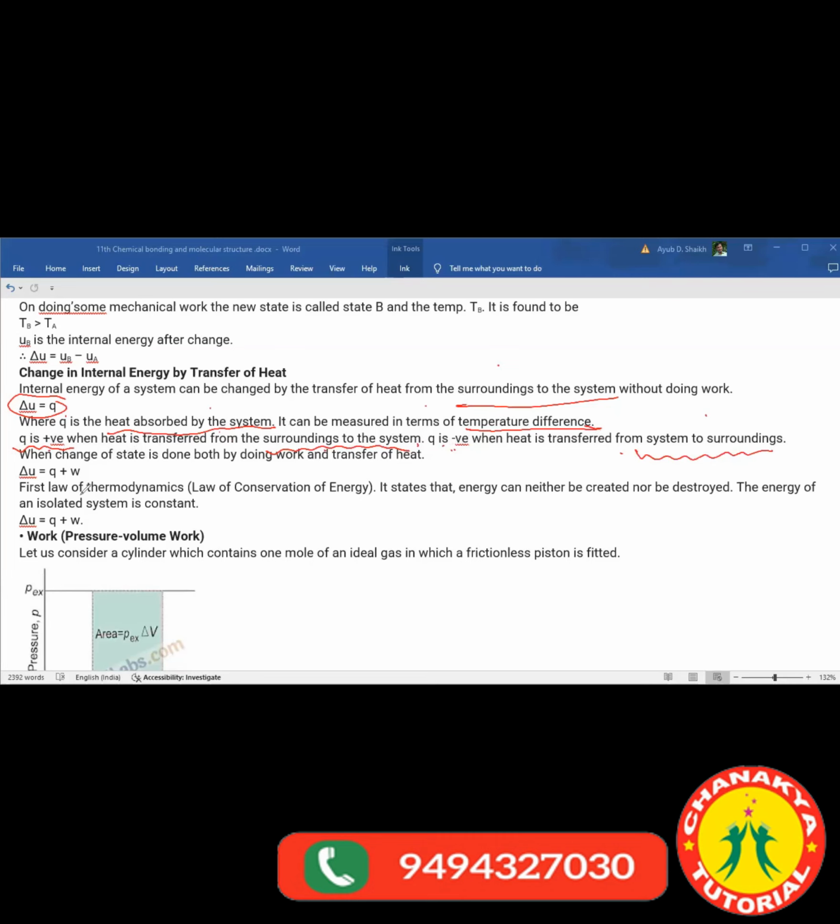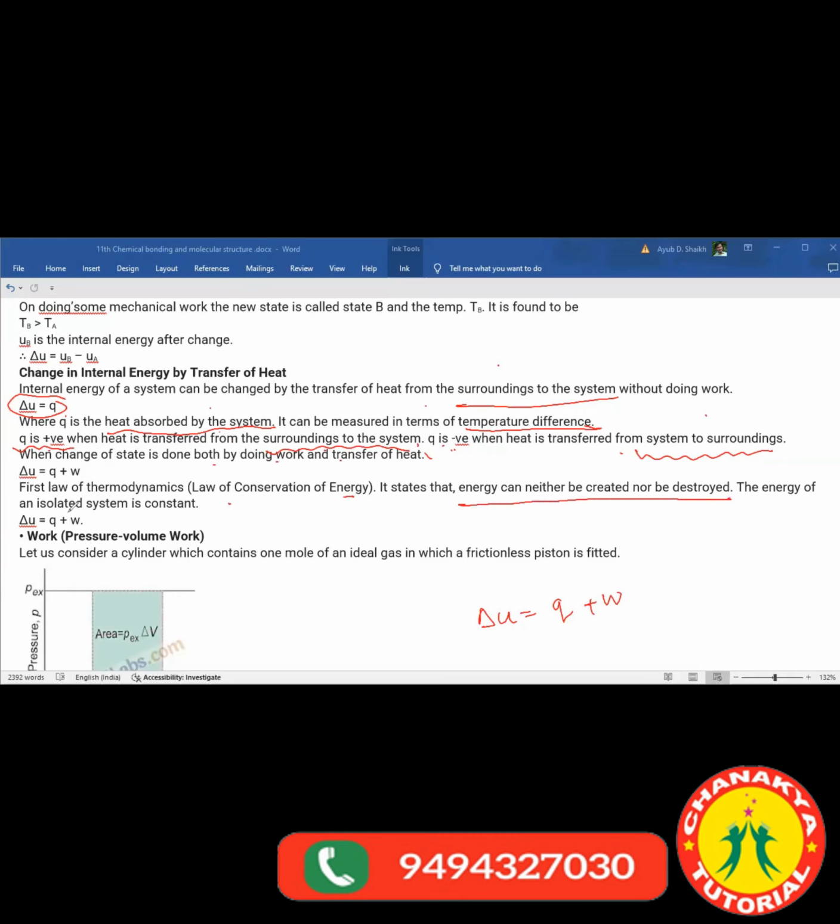Okay, when change of state is done both by doing work and transfer of heat, that time delta U would be nothing but the change in heat plus work done, right? So the first law of thermodynamics states your law of conservation of energy. It states that energy can neither be created nor be destroyed.